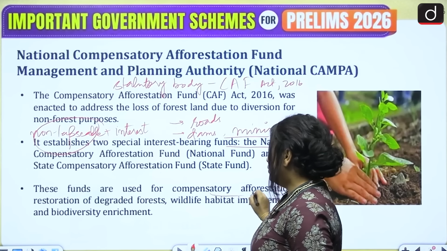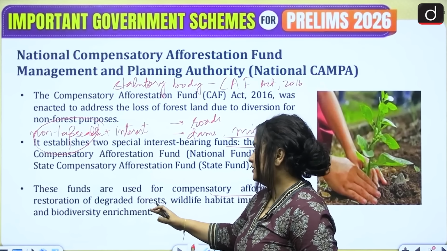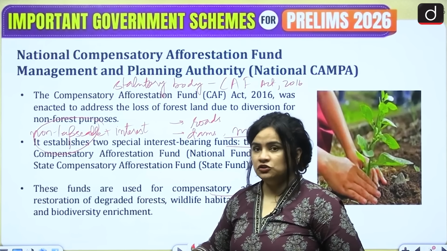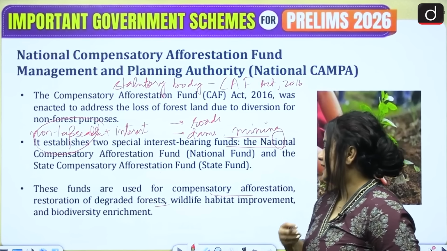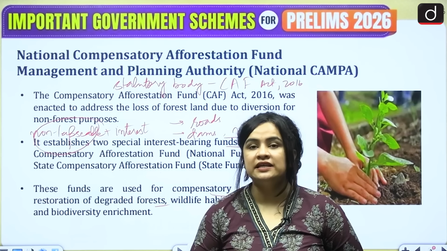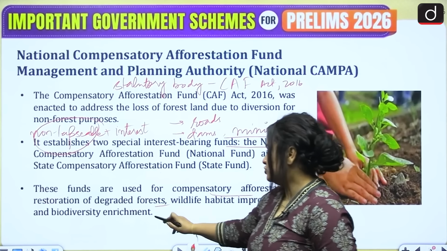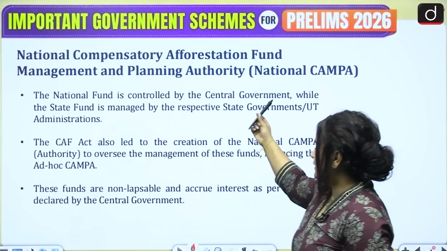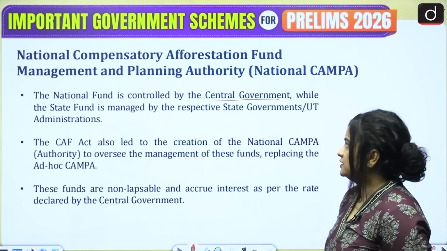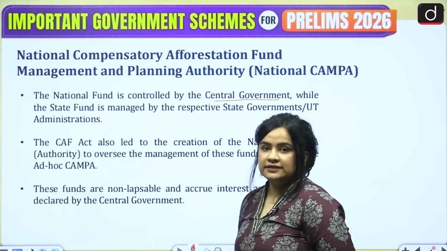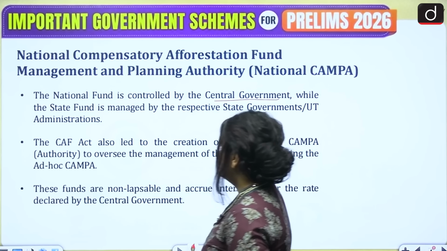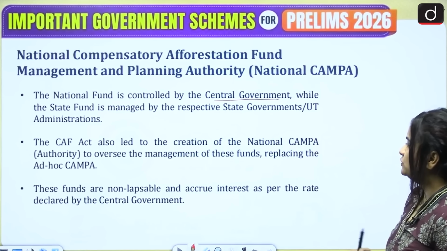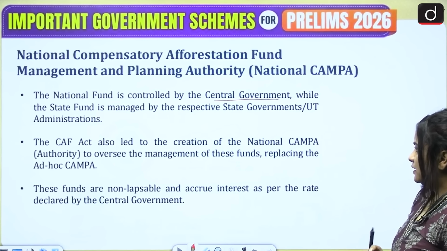They are utilized for compensatory afforestation, restoration of degraded forests, wildlife habitat improvement, as well as biodiversity enrichment. So we've already read that the national fund is controlled by the central government, while the state fund is managed by their respective state governments and UT administrations.